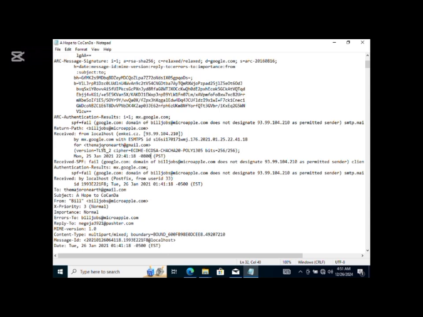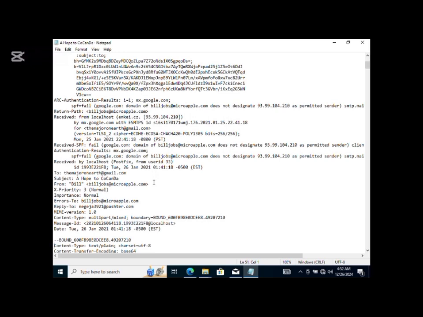Now let's move on. Return path. The return path is more like a troubleshooting mechanism. Let's say the email fails to send due to one issue or the other. The person that gets back that email is the sender, so that is what the return path is. Right here we can see billjobs at microapple.com. We note that billjobs at microapple.com is the sender, and in the received header you can see received from localhost, which is the sender's IP or the mail server's IP address. Note that domain, which is MKS, because we are going to be analyzing it later.